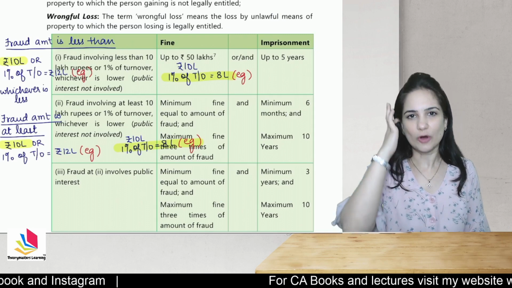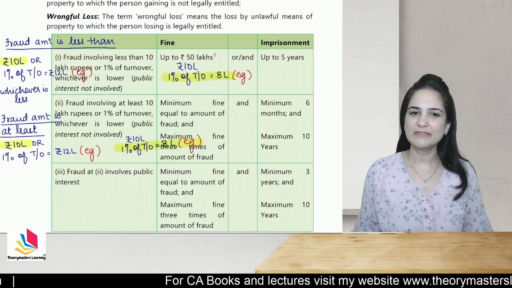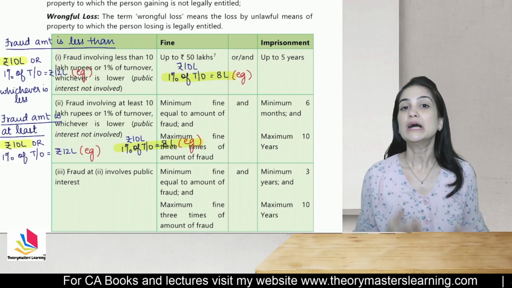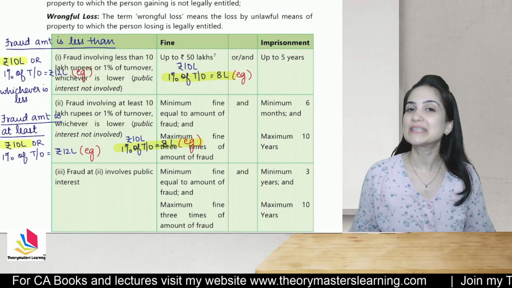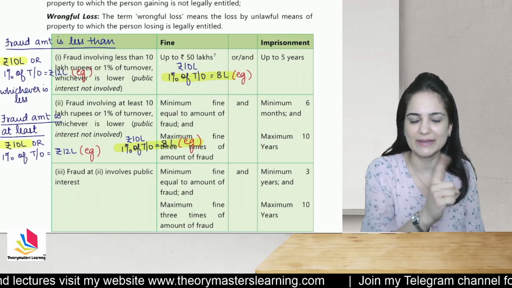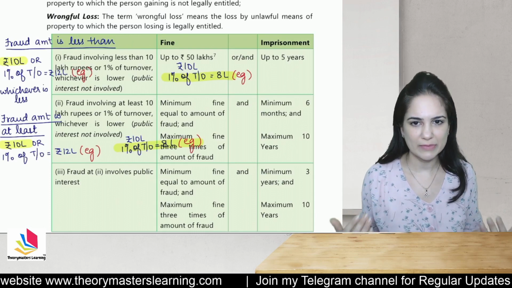What if the fraud amount is more than the limit? Then the fine will be equal to the amount involved in fraud, subject to a maximum of 3 times the amount involved in fraud, and, the word is now and, minimum 6 months imprisonment, which may extend to a maximum of 10 years.